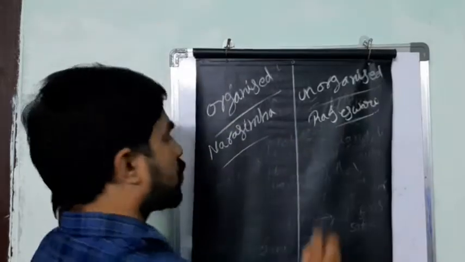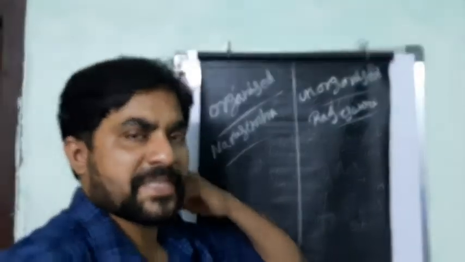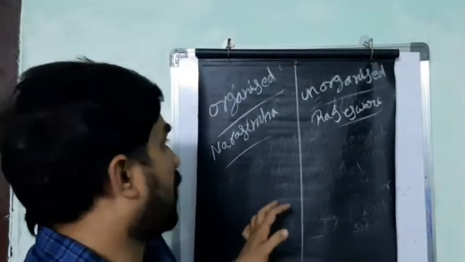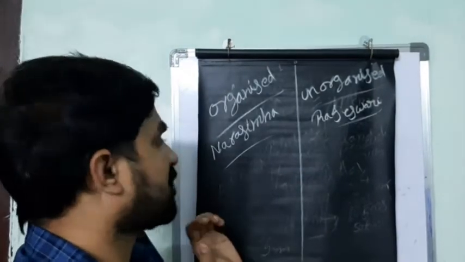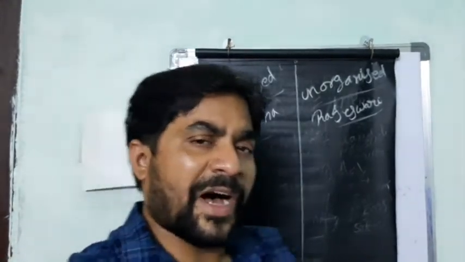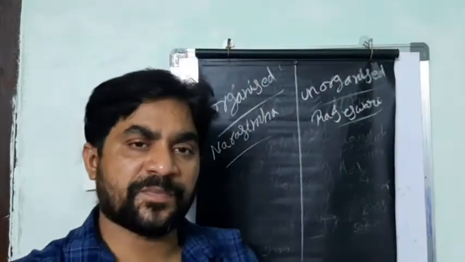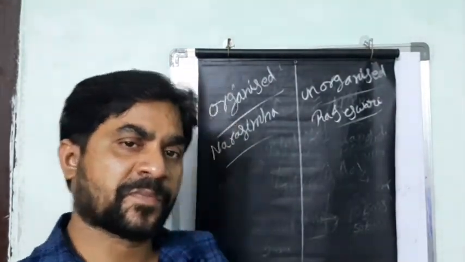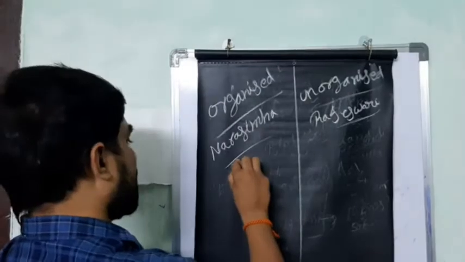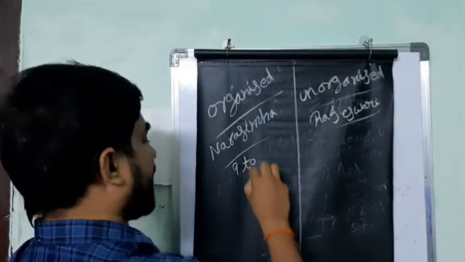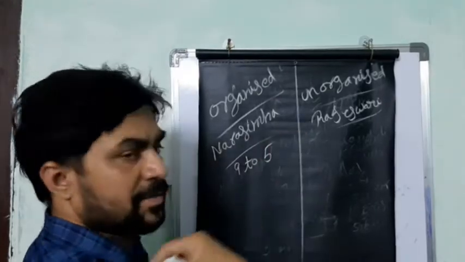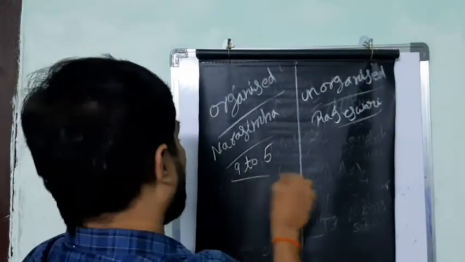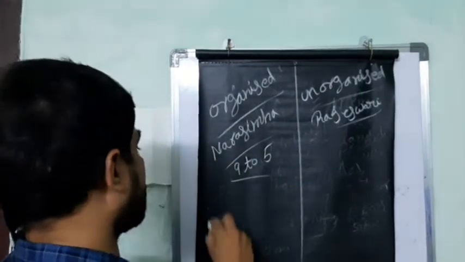So they gave these two members as examples. By seeing this, we can understand what is called the organized sector and what is called the unorganized sector. Narasimha is a government employee. He will go to the office at exactly 9 o'clock in the morning, and he will return at 5 o'clock. That's one point, the timings.